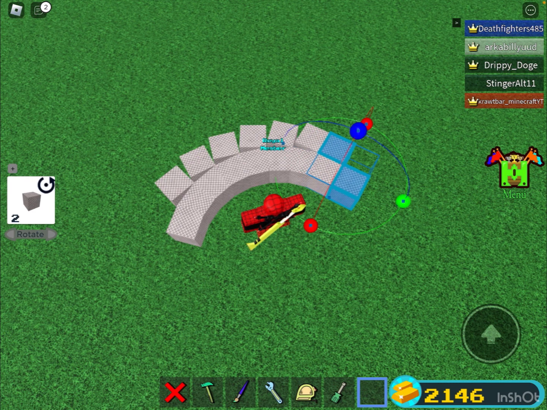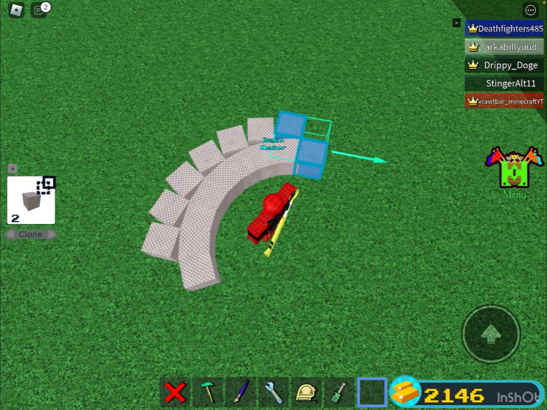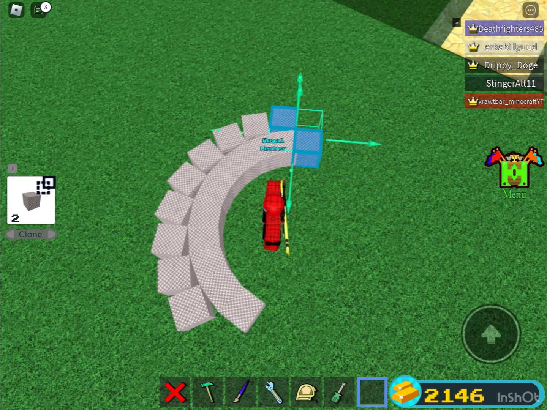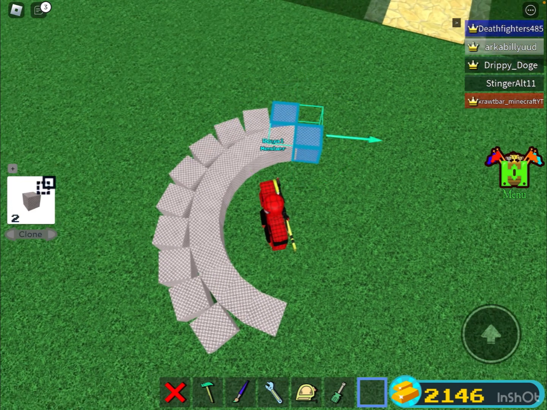Okay, so it's almost halfway done. Okay, just do this continuously until it's done.